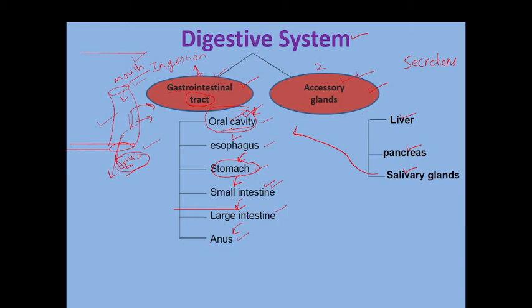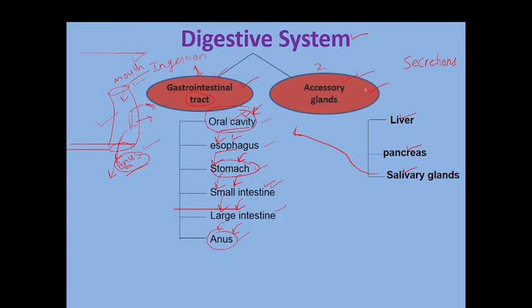When we take a large particle of food, our teeth break it into small particles, so it can easily pass into the esophagus. The food moves from the oral cavity into the esophagus, which takes food into the stomach, and the stomach takes it into the small intestine, and the small intestine into the large intestine, and the large intestine stores unwanted material and it is rejected through the anus.